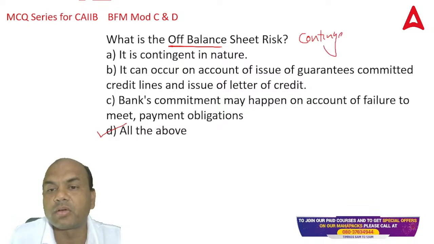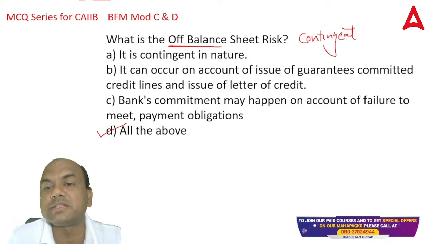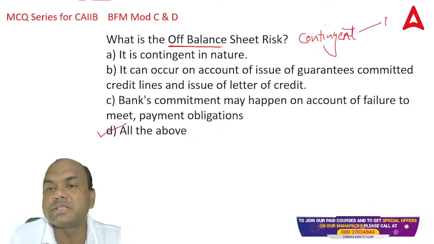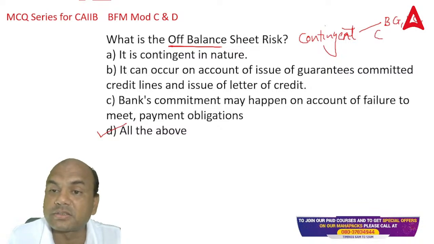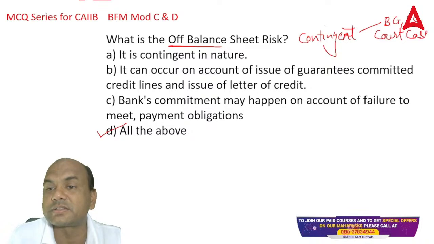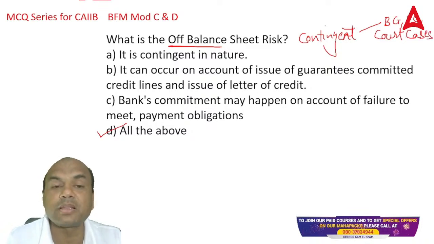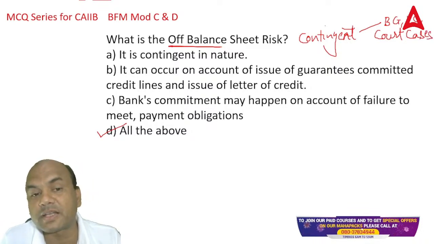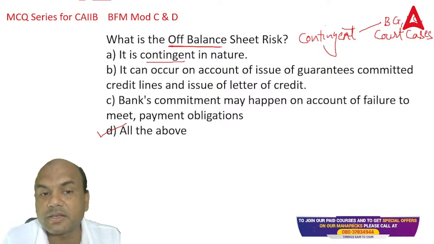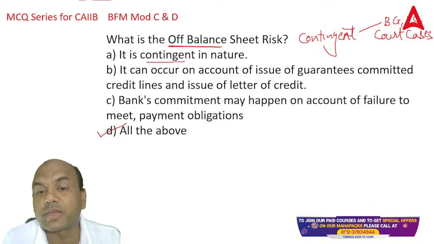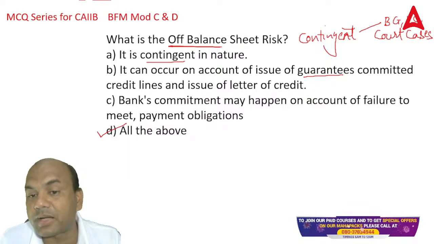Contingent. Okay. Now, what do contingent liabilities include? Contingent liabilities include bank guarantee, BG, LC, court cases. Court cases are also contingent liabilities. So these are the three main contingent liabilities. So off balance sheet risk means contingent in nature, can occur on issue of guarantees, and bank's commitment may happen on account of failure to meet the payment obligations by that party.